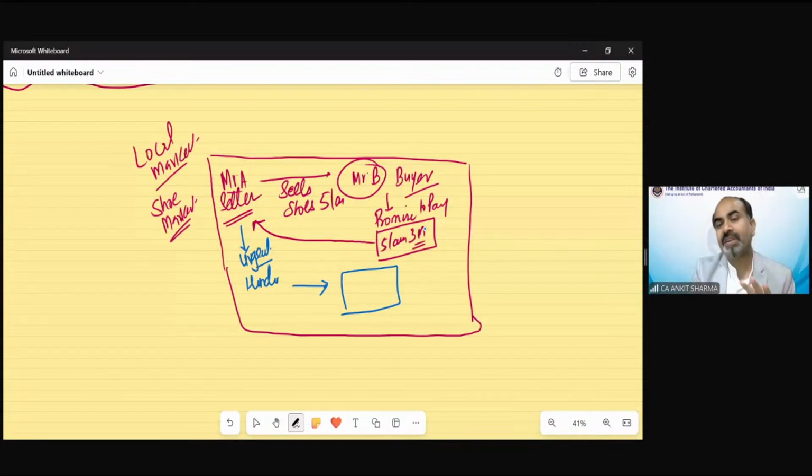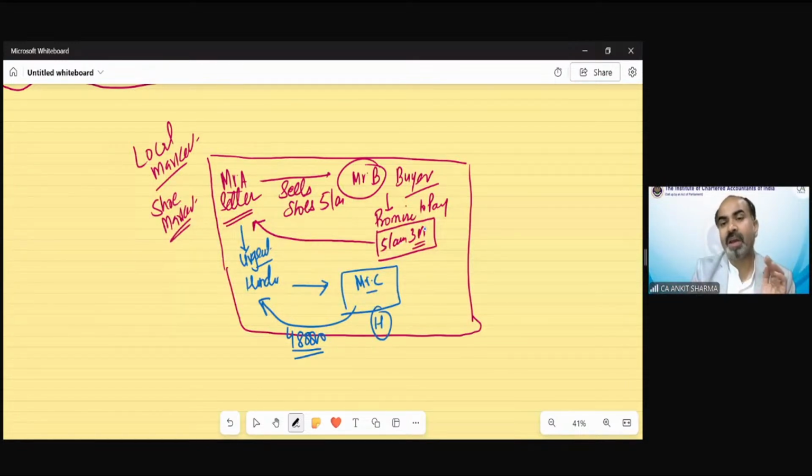So he's just like a bank, but an unofficial bank, the money lender, etc. Suppose that is Mr. C. Mr. A will give this hundi to Mr. C, and Mr. C will pay him in cash or by any mode, not the full amount, but at some discounted price, just like a bill discounting. Suppose he says, I will pay you 4 lakh and 80,000 rupees. So Mr. A got 4 lakh 80,000 rupees.